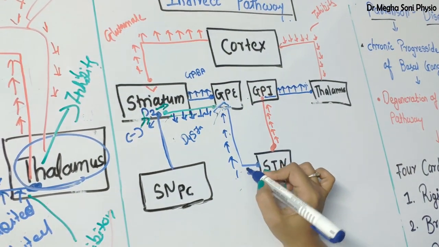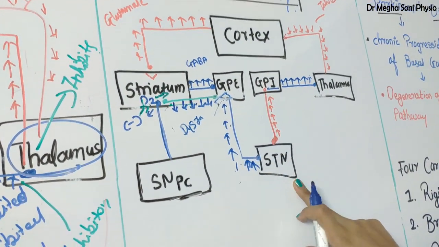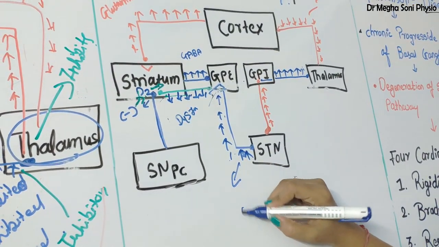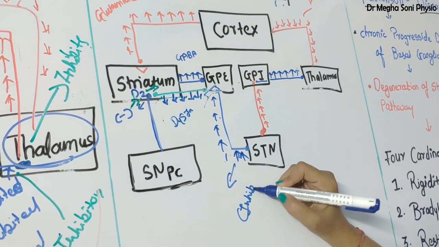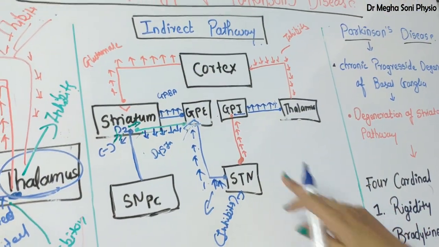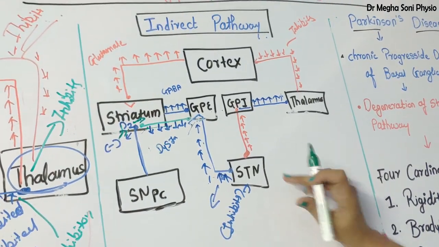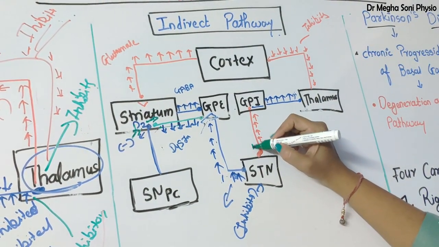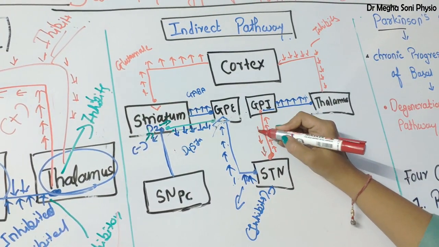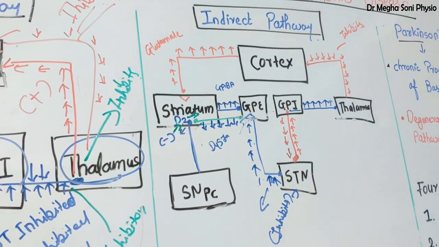So it secretes more and more GABA over the subthalamic nucleus. What is the nature of GABA? Inhibitory in nature. So it inhibits this subthalamic nucleus. As the subthalamic nucleus is inhibited, it is not able to secrete more glutamate over GPI.